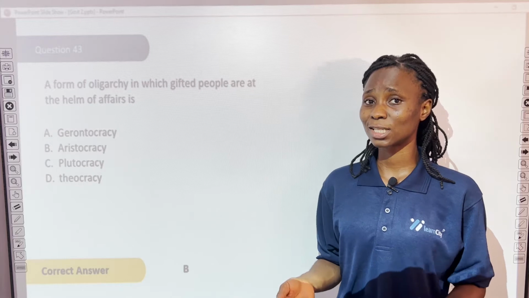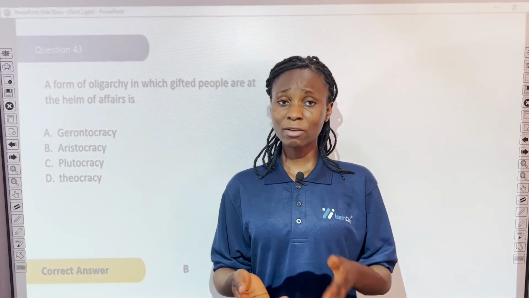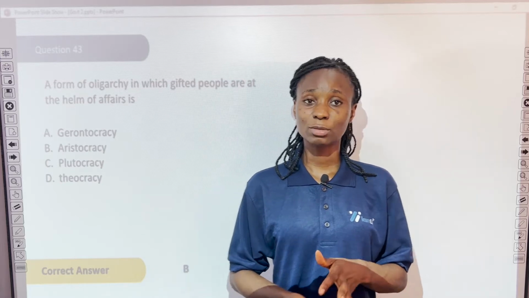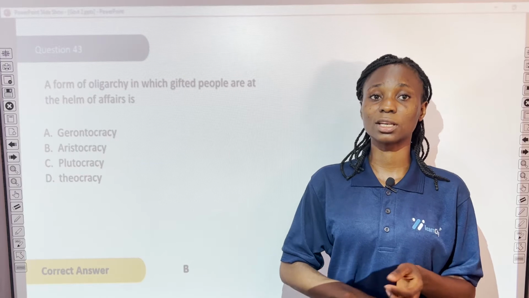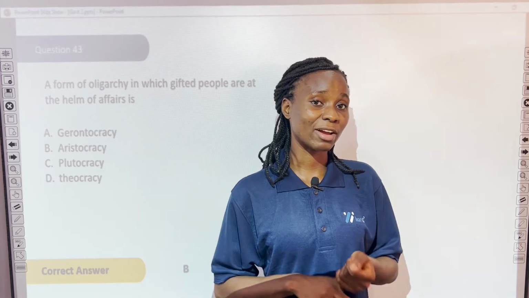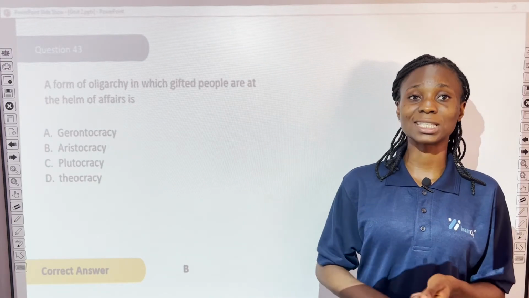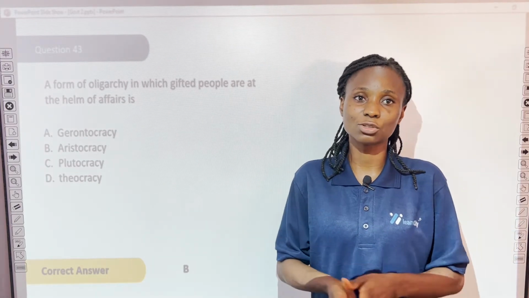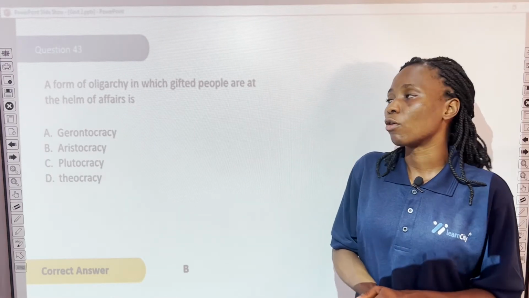Oligarchy is actually a system of government where few people lead. And we have different types of oligarchy. We have the plutocracy, government by few. We have the gerontocracy, government by the old people. We have theocracy, government by religious leaders. And we also have aristocracy. In aristocracy, gifted people, or the aristocrats, which are the nobles, are the ones at the helm of affairs.